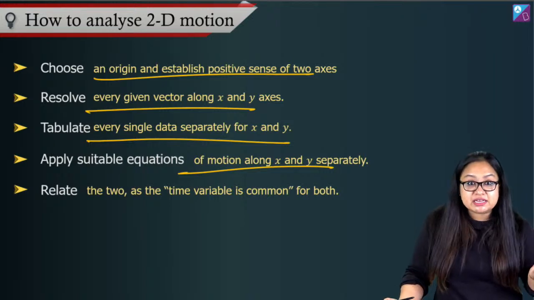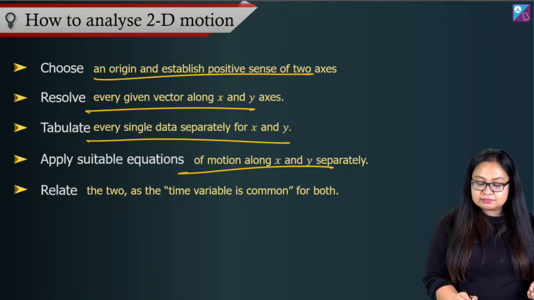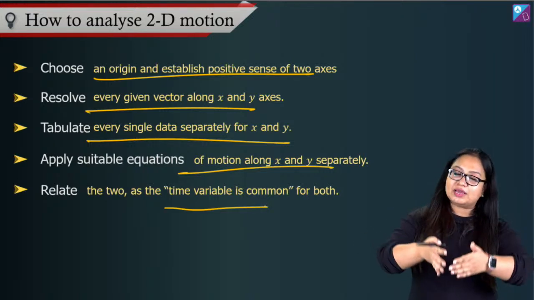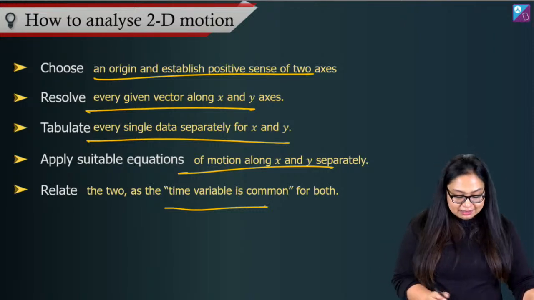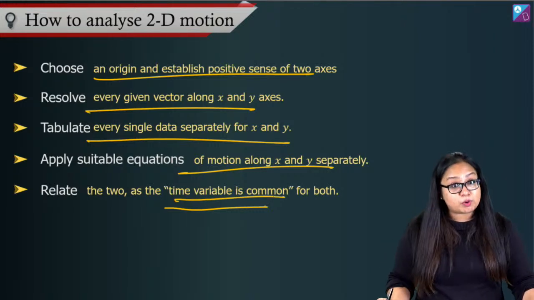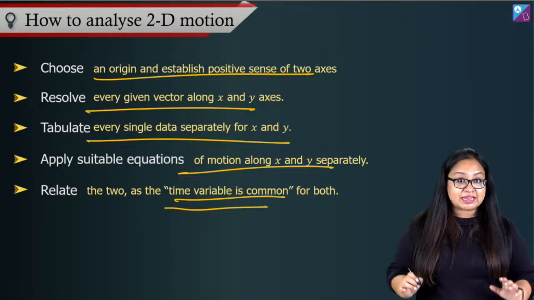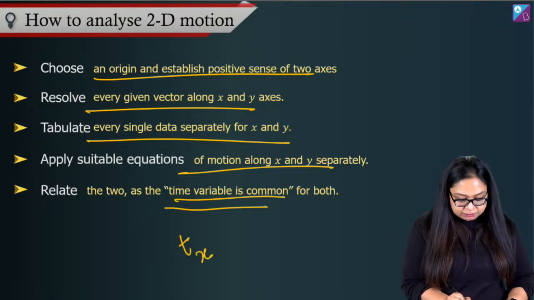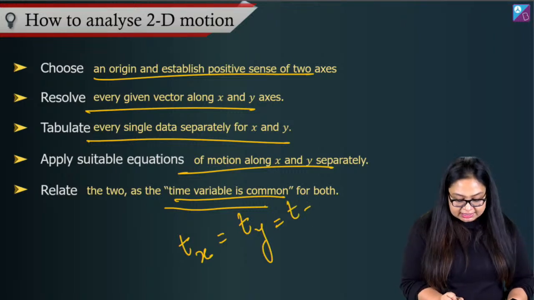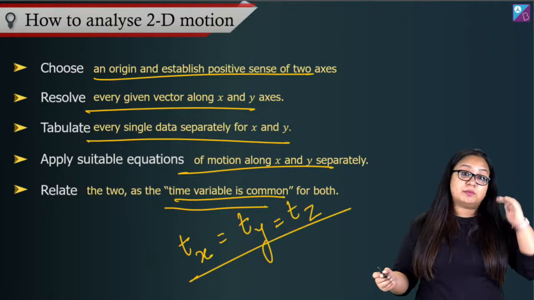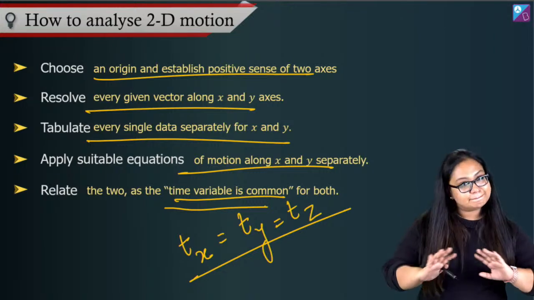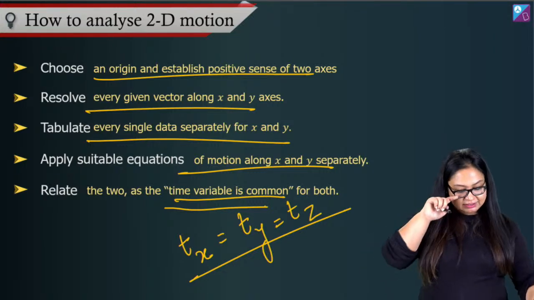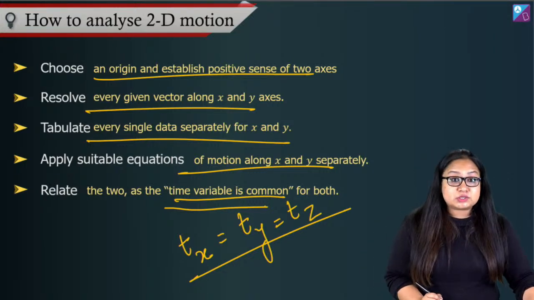We already have seen equations of motion, and then at the end of the day, you can relate them back, all right? Because time variable is common for both, right? So effectively, I can say that time taken for x direction motion is equal to time taken for y direction motion is equal to time taken for z direction motion. If we are talking about 3D. If you're talking about 2D, then x and y only. Okay, right. Now, let's go forward.